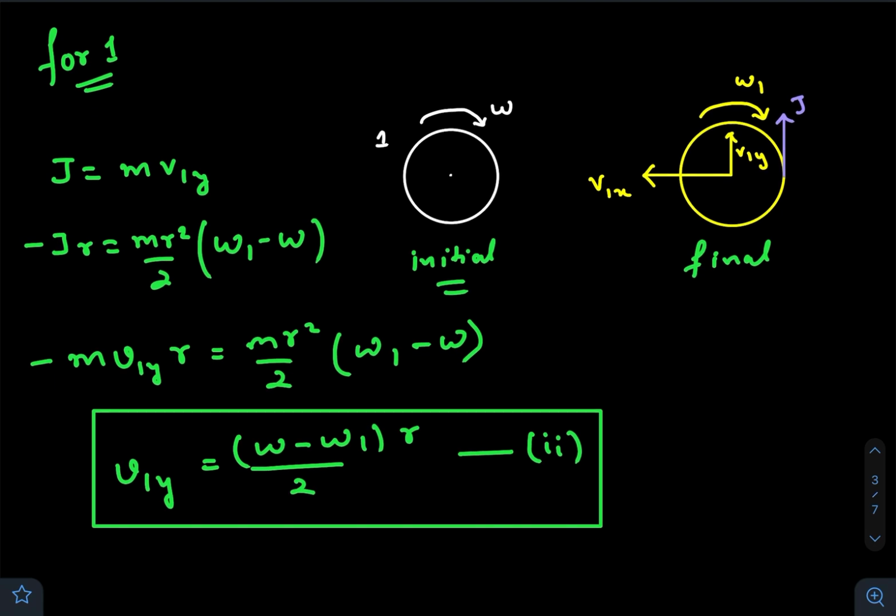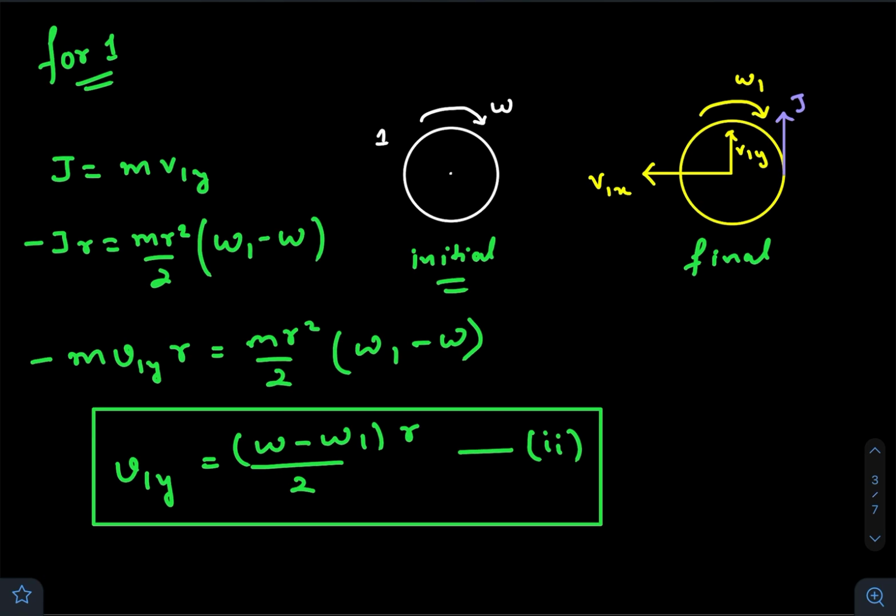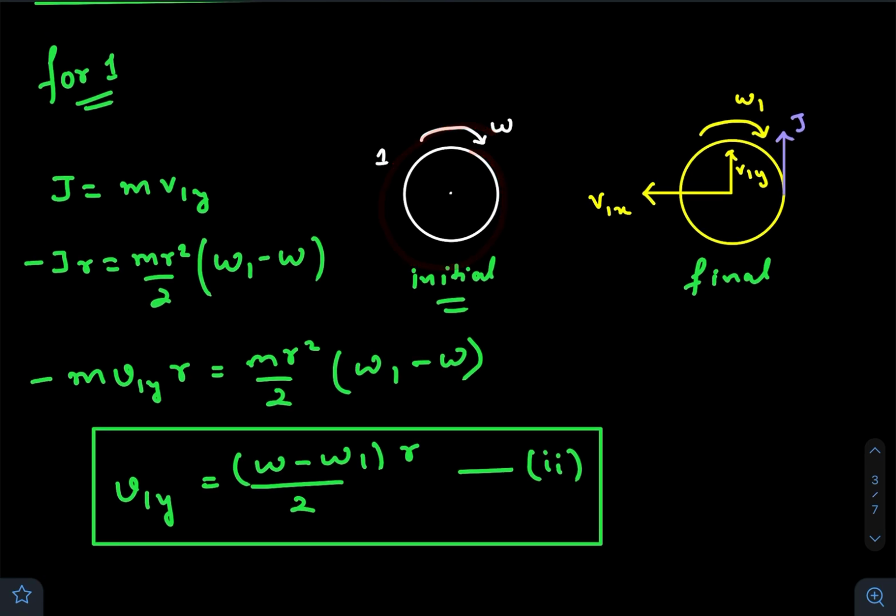Now for the first disk, of course there is an impulsive force acting on it just during the collision, and due to that impulsive force there will be a change in momentum. I have considered the impulsive force, or the impulse, along the tangent only. Of course there is an impulse in the normal direction, but that is of no use for us. So due to this impulse there will be an increase in momentum, that is m times v1y.